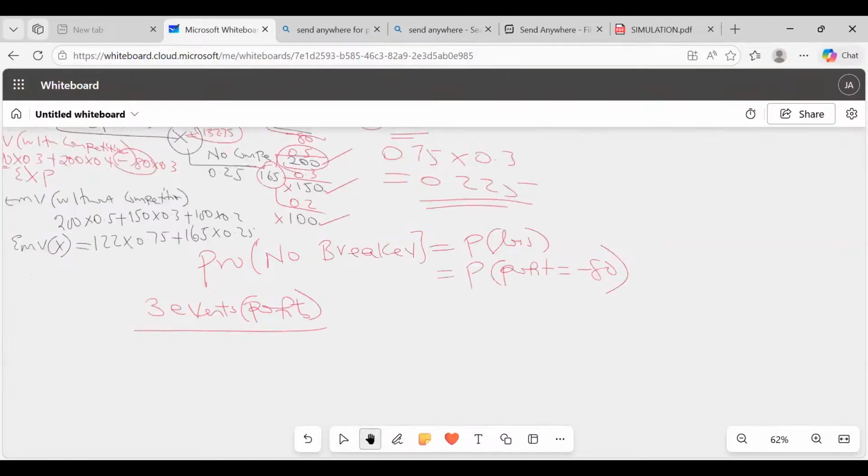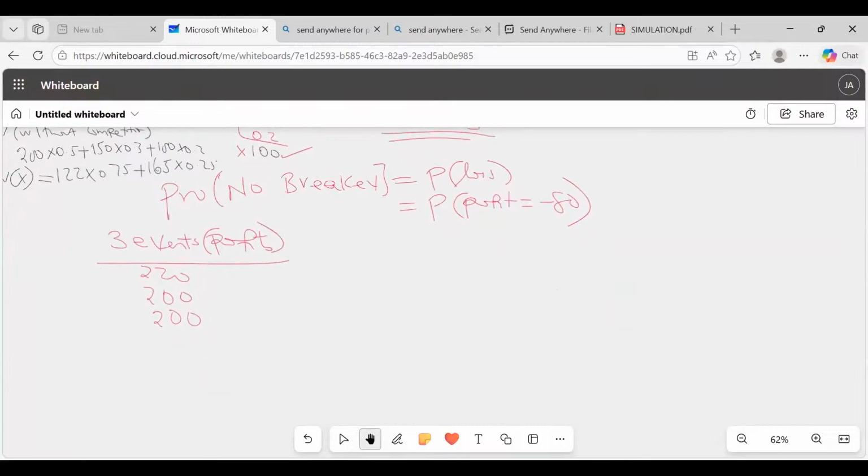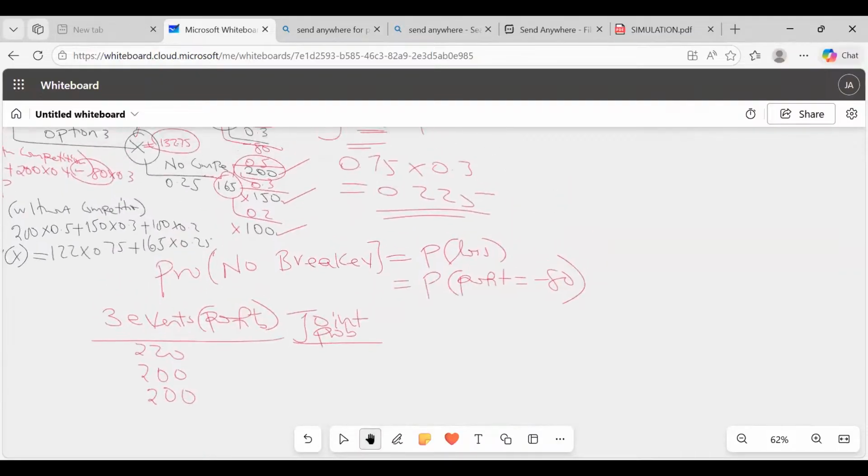Umeniambia ya kwanza ni 220, ya pili 200 na ya tatu 200 again, isn't it? So basically, I want you to come and give me their joint probabilities. Are you able to get their joint probabilities yourselves?